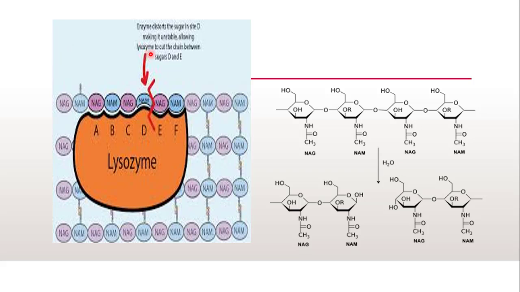So, these lysozymes are responsible for hydrolyzing the cell wall, and because of this property of breaking the 1,4-beta linkage, they are also known as N-acetylmuramide glycanhydrolase.